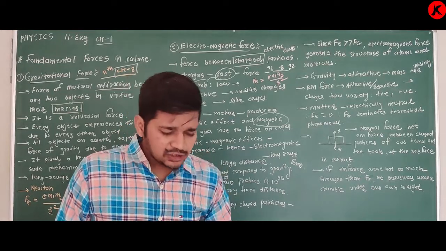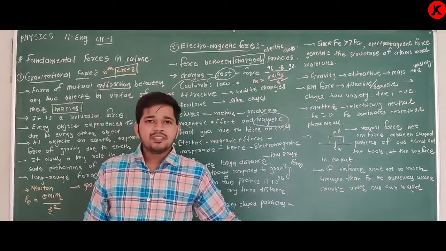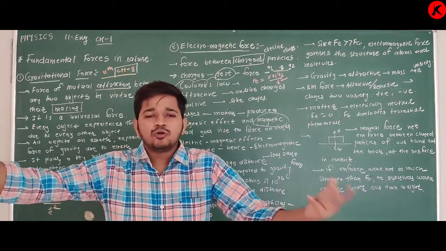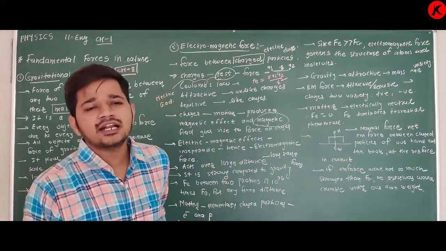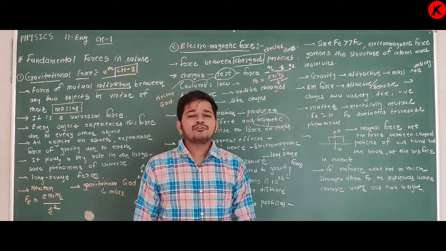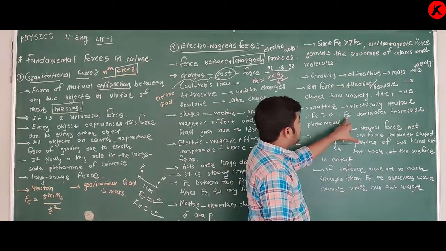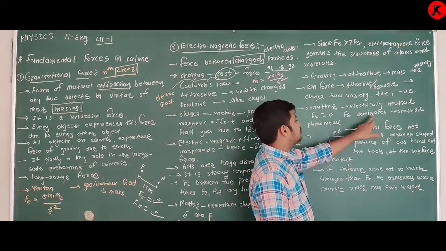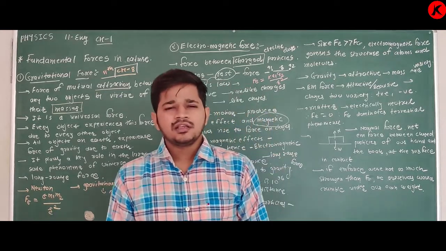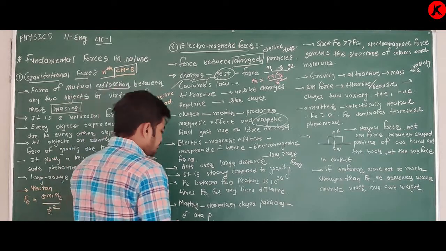Yes, it has charges, but the number of positive charges is equal to the number of negative charges, so the total charge is 0, and it is called electrically neutral. So matter is electrically neutral, the electric force is 0, and if the electric force is 0, then the gravitational force dominates terrestrial phenomena.